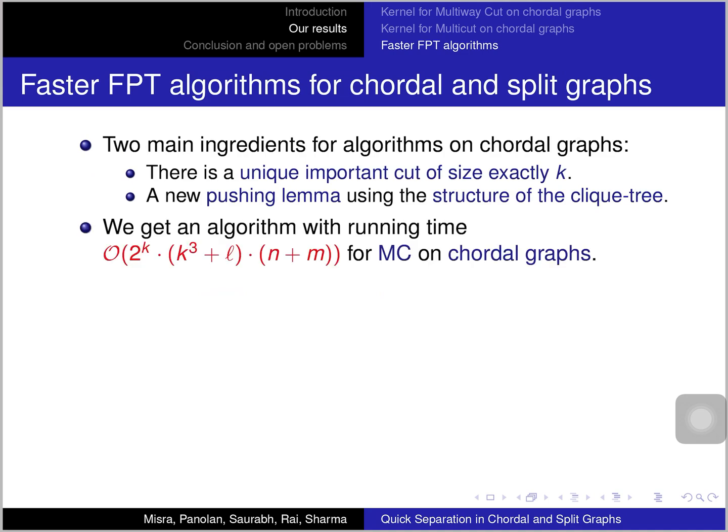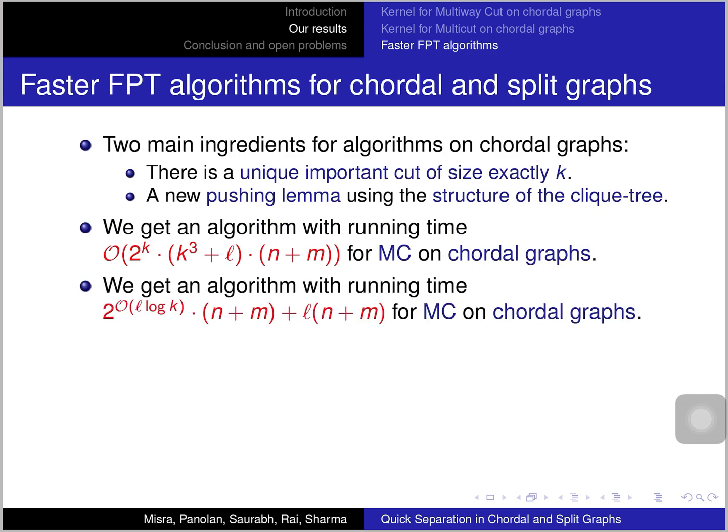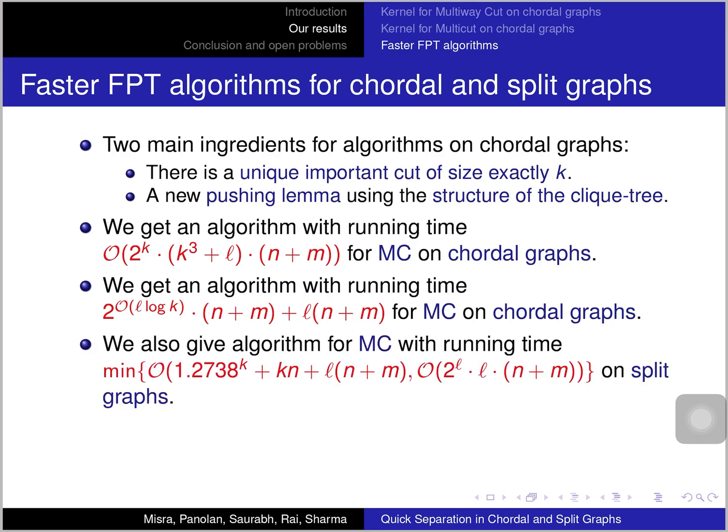And using these, we get an algorithm of running time 2 to the k, linear in n plus m and some polynomial function in k and l, for multicut on chordal graphs. And we also get another algorithm which runs in time 2 to the l log k times n plus m, plus l times n plus m, for multicut on chordal graphs.